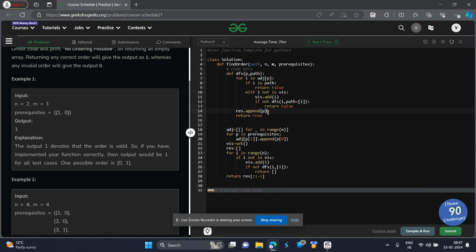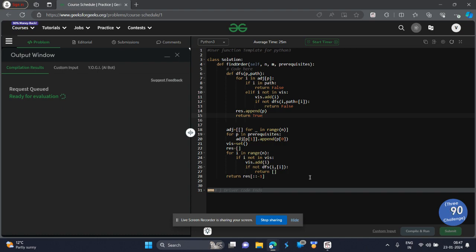Its prerequisites have already been taken care of. So we appended this current course P to the result, and in the end we just came out with true. Since this result is appended in the main function, it's in scope. So let's submit it and test how far we have come. Yeah, it does the job.